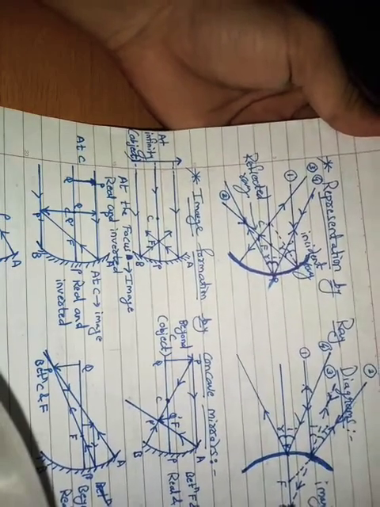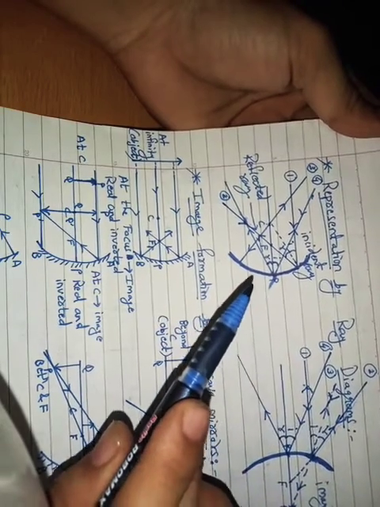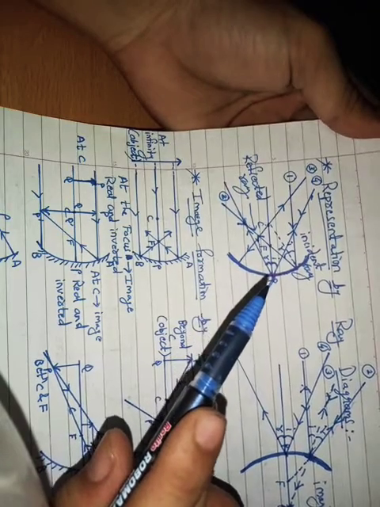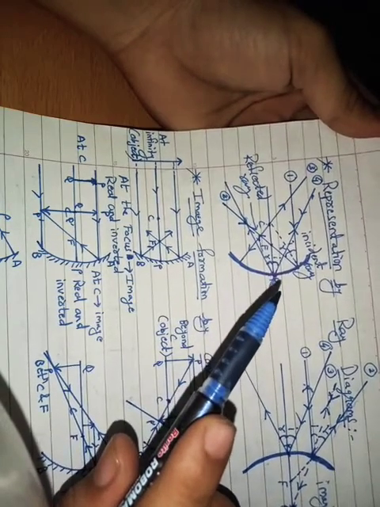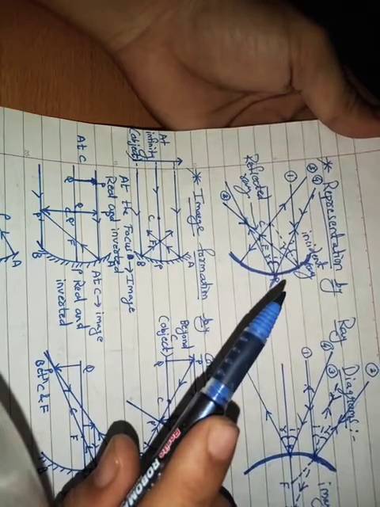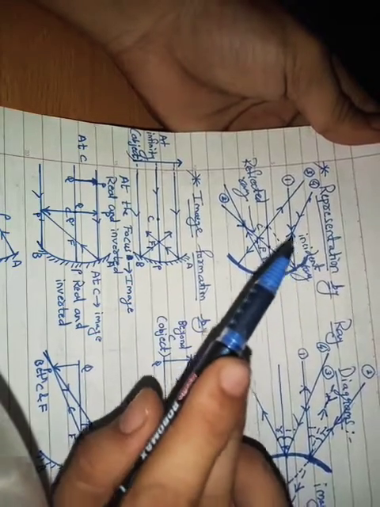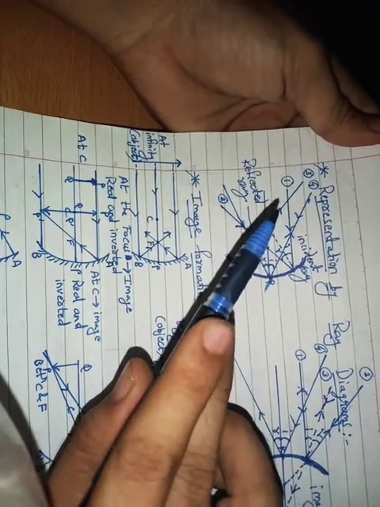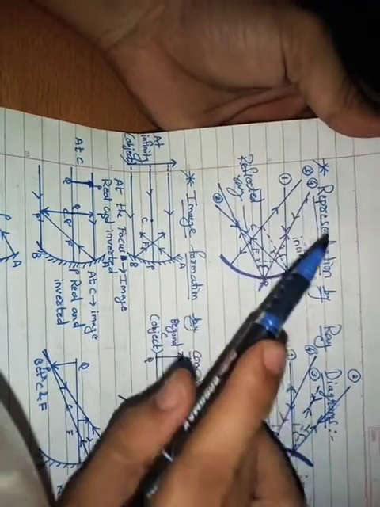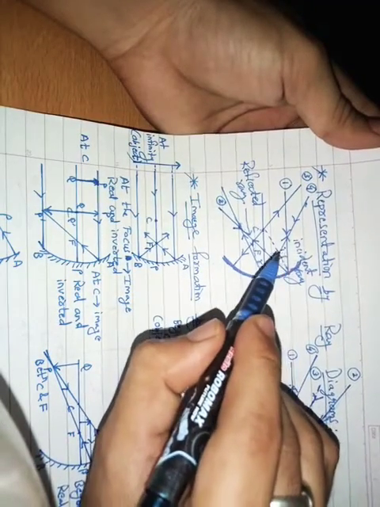See, in the last lecture we talked about light and how the rays of light fall on any mirror. Here is a concave mirror, and which type of images does it create? Generally, depending on the type of rays, we have different arrangements of images. In the last lecture I told you about the four types of rays: 1, 2, 3 and 4. Depending on these four types of rays, there are different image arrangements.